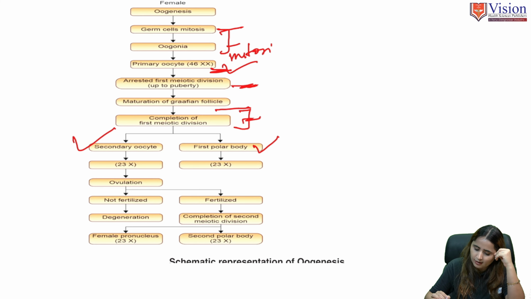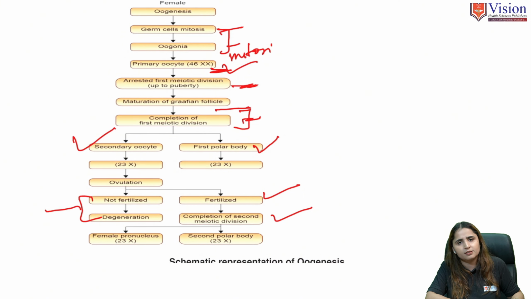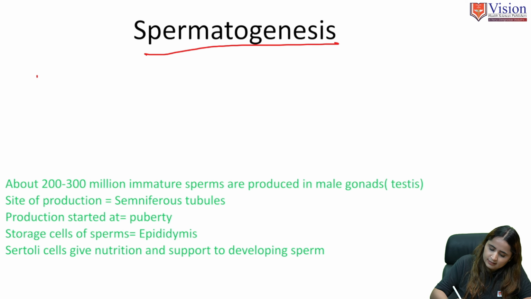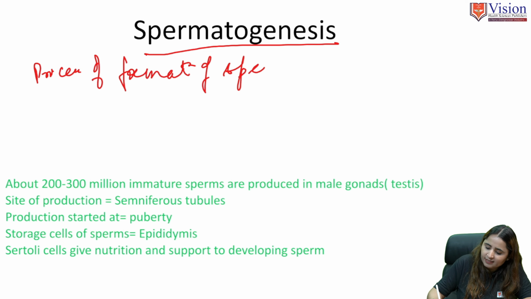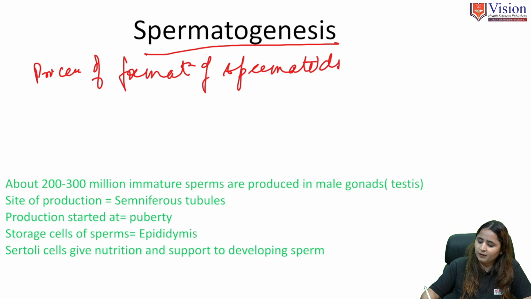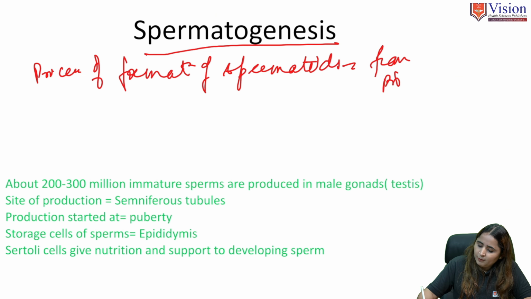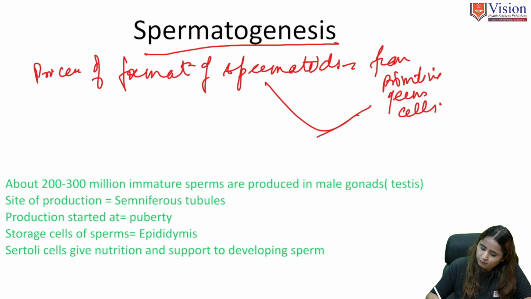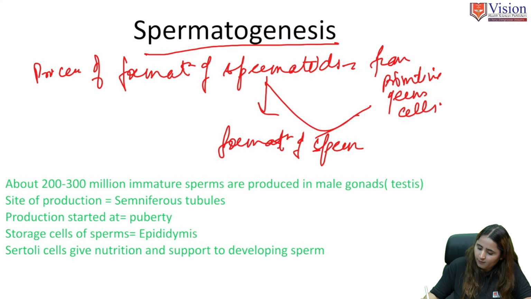If there is fertilization, then meiosis 2 will complete, and if there is no fertilization, that secondary oocyte will degenerate. Now second, we are going to discuss spermatogenesis. Spermatogenesis is the process of formation of spermatids from the primitive germ cells which are present in the seminiferous tubules of the testes, and this will further lead to the formation of spermatozoa.